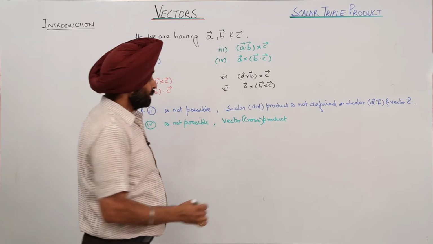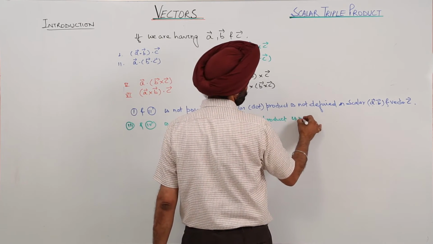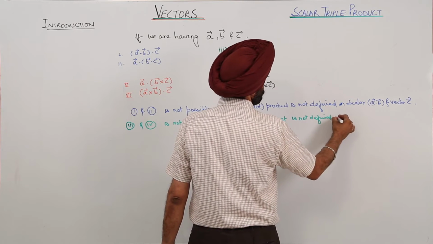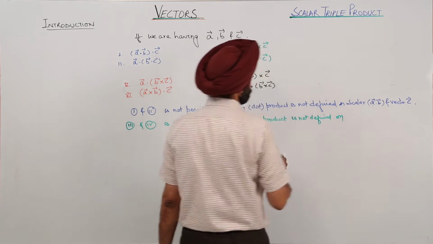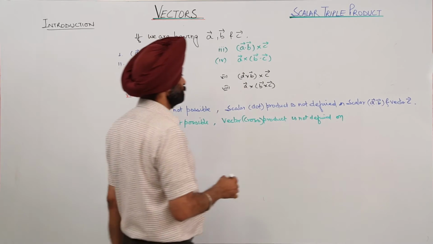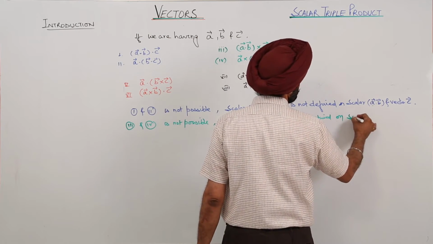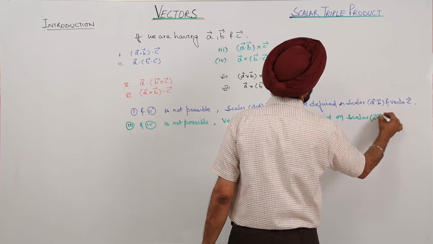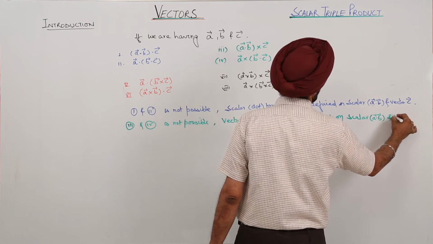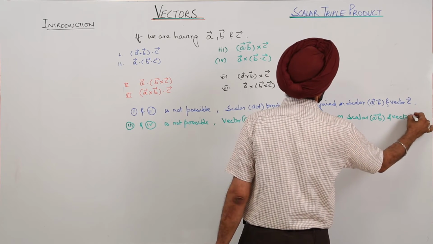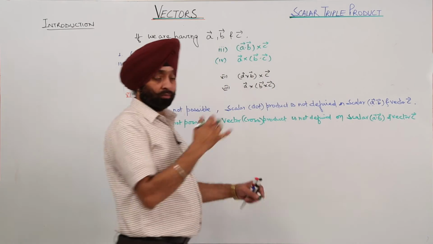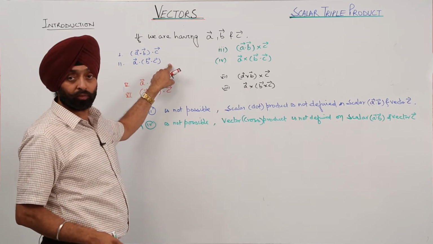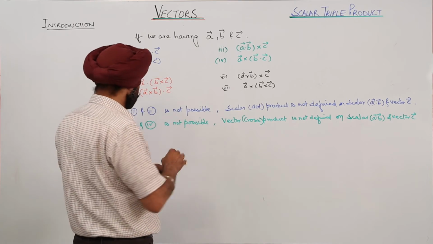Cross product is not defined on again scalar A dot B and vector. I am just explaining for this part, and for this part, basically these two are the same.